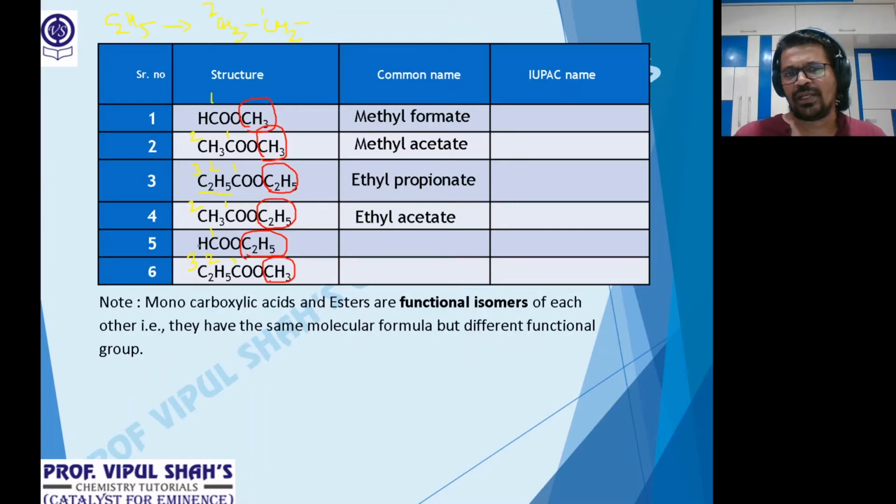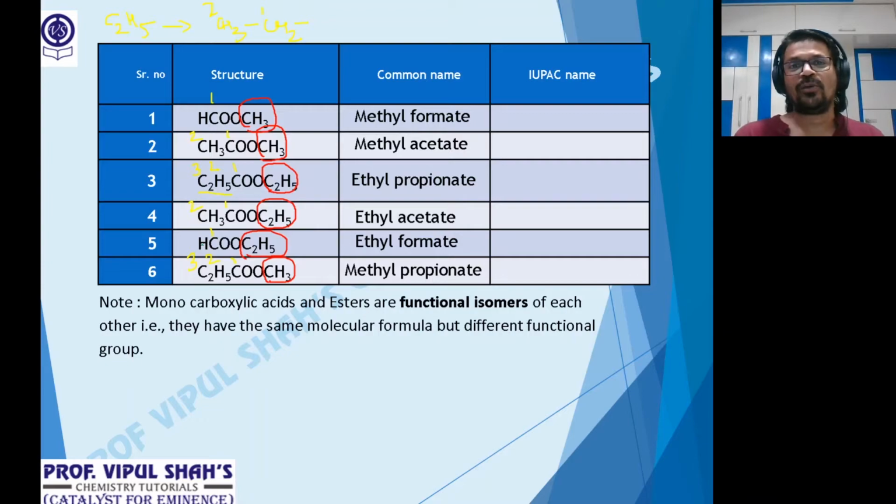Acid part is how many carbons now? 1. Formica, red ants. So this will be ethyl formate. And the last one, CH3, that's methyl. Now here, acid part how many? 3, propionic acid, so that's propionate. So methyl propionate. That's the name.